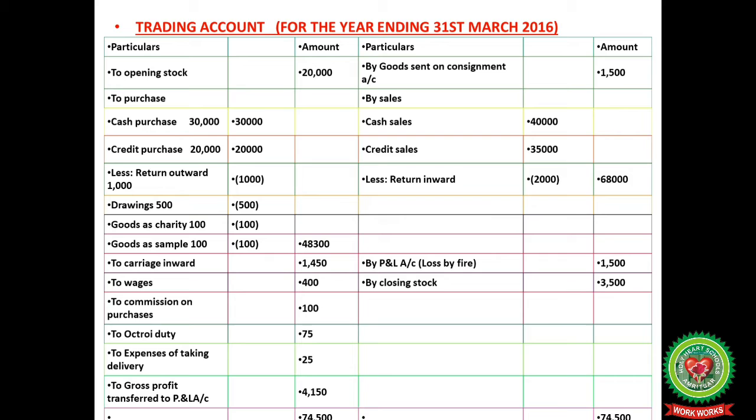Then on the right side, by goods sent on consignment. By sales, sales include cash sales plus credit sales less return inward. Then goods given as charity, goods given as samples, carriage inward, wages, commission on purchases, octroi duty, expenses of taking delivery are calculated, and finally, when the debit side is reduced from the credit side, gross profit is obtained.